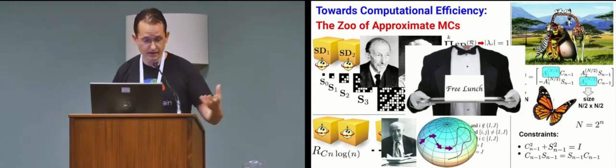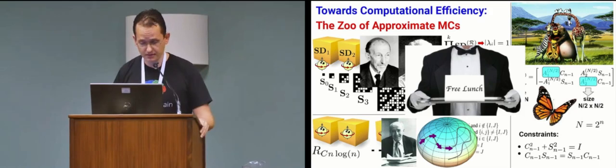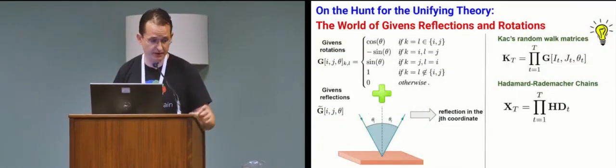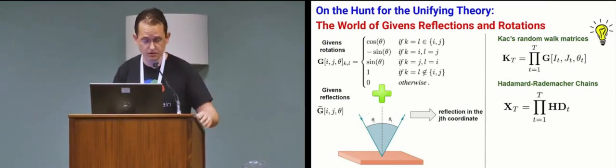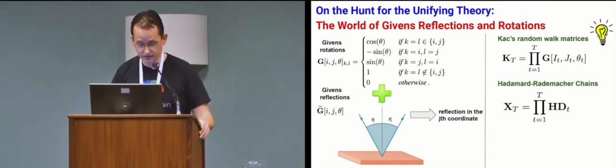And we are coming up with a unifying view for those constructions. Basically, what we say here is we can think about all of them as manifestations of the same basic rule. These are products of structured Givens rotations or Givens reflections. We'll call them Givens transformations. And they are composed in different ways for those different classes, but these are the building blocks. These are those elementary particles that are building those matrices that define the samples.